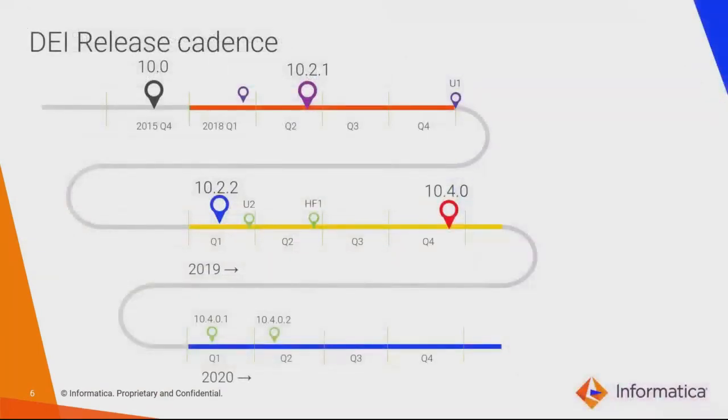Before we start, let's try to understand the DEI release cycle. As we continue to evolve in new technologies and the new architecture, we evolved from the big data world to the broader new stack, and we updated our technologies and called it what is closer to our customers and the use cases. Hence, we changed the naming convention from BDM to DEI. DEI stands for Data Engineering Integration. Going forward, all our Informatica Big Data products will be called DEI.